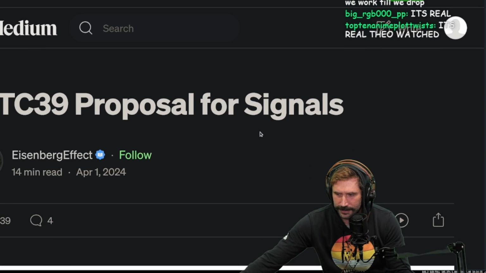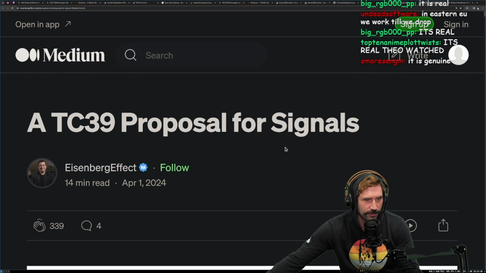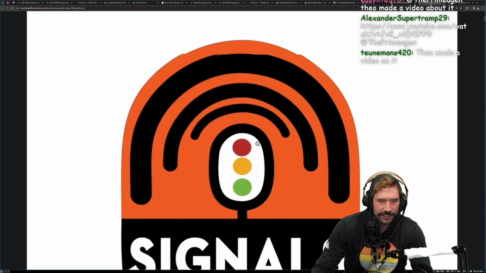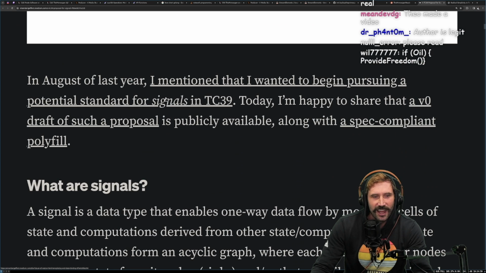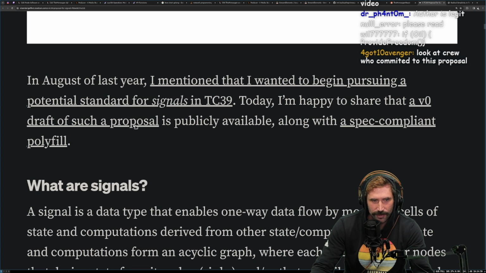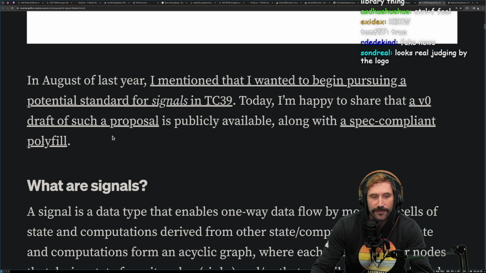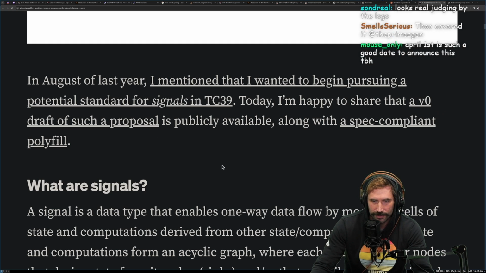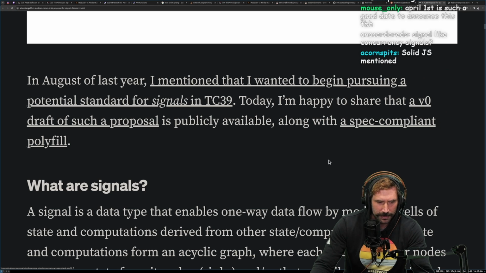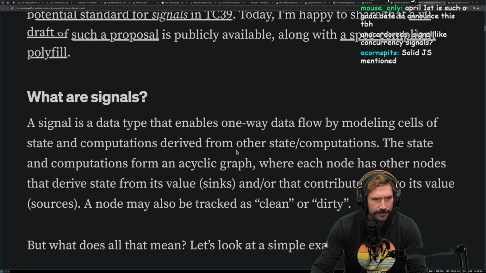Apparently we got signals coming to JavaScript. Okay, TC39 proposal for signals. Let's see what we got here. In August last year, I mentioned that I wanted to begin pursuing potential standards for signals in TC39. Today, I'm happy to share that a V0 draft of such a proposal is publicly available along with a spec-compliant polyfill. So this would be a strawman, right? Is that where they start off, at the strawman proposal? Right? Well, what are signals?